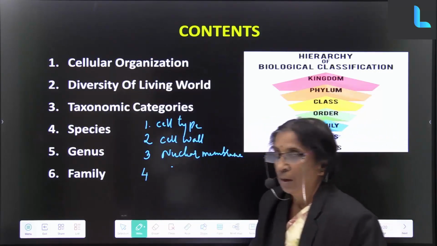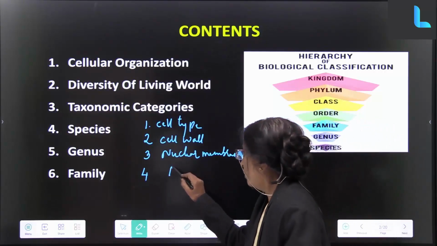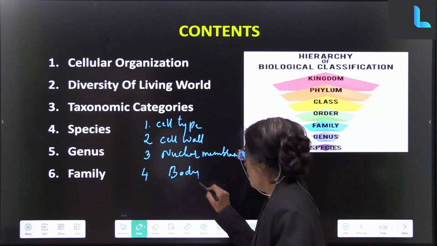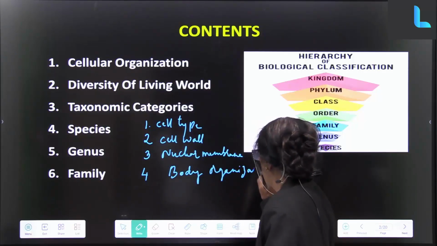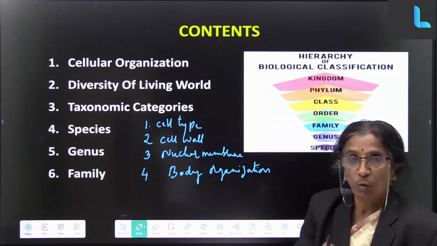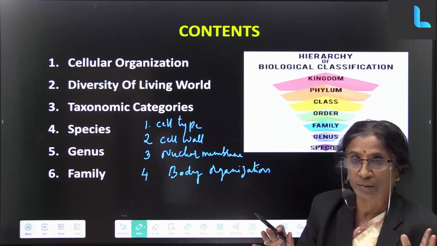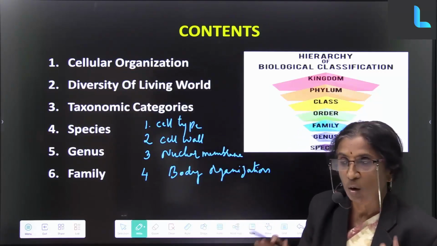Fourthly, we have body organization. In case of Protista, we don't have any organization. In case of Monera, we don't have any organization.